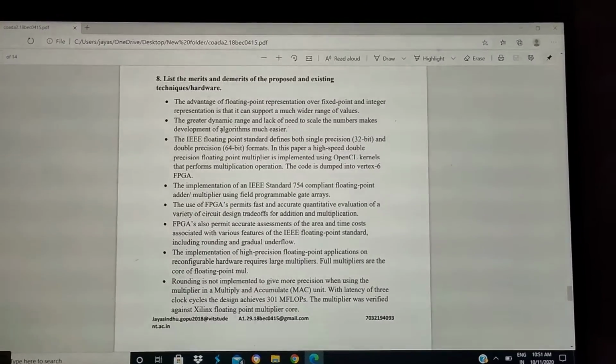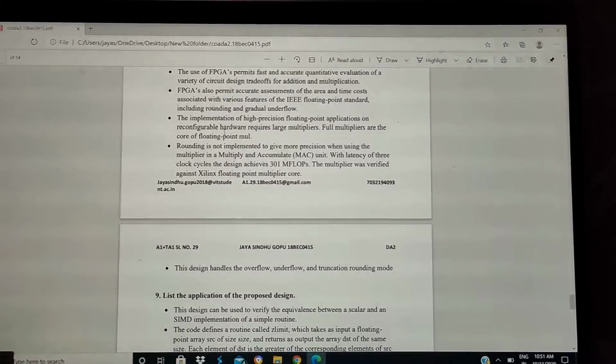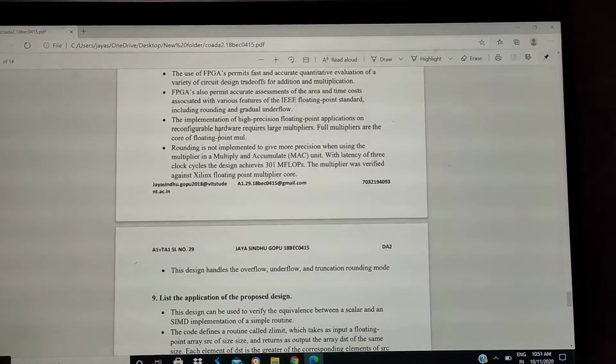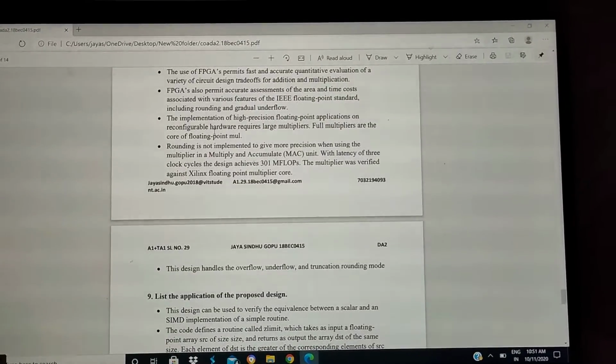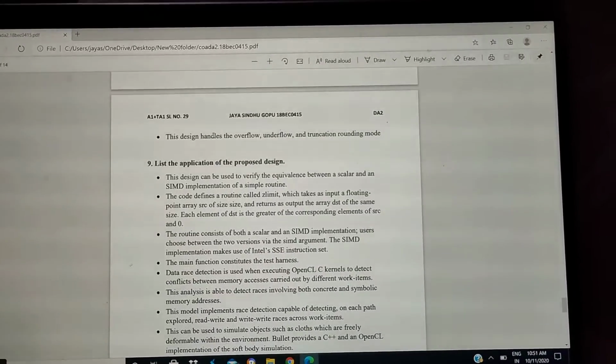As the merits are mentioned above, the demerit is that the rounding is not implemented to give more precision when using the multiplier in a multiply and accumulate unit. The design handles the overflow.